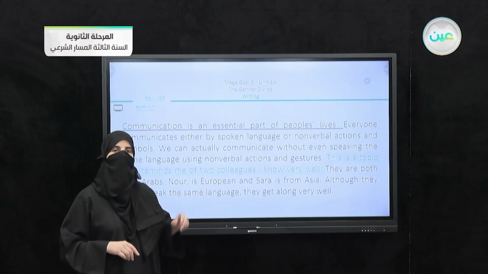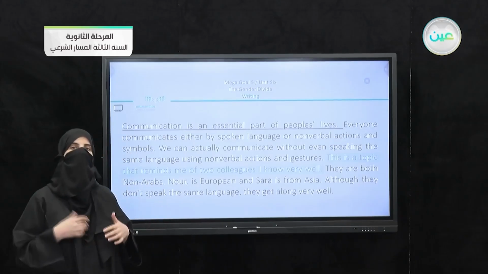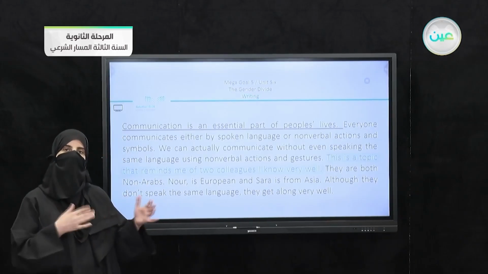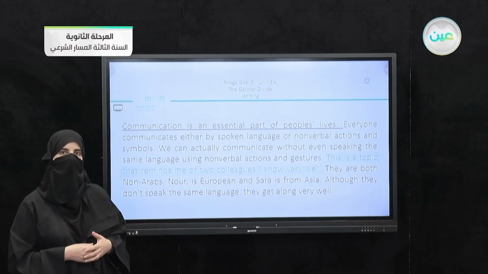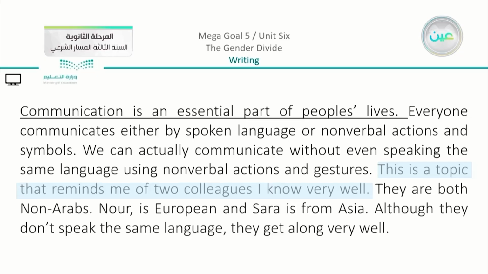Now from this part, you know that I am starting to compare, or mentioning at least, the two people that I am going to compare. They are both non-Arabs. This is something that they have similar. Noor is European and Sarah is from Asia. Although they don't speak the same language, they get along very well. So this is the first paragraph or the thesis.